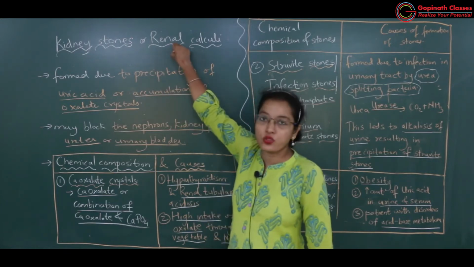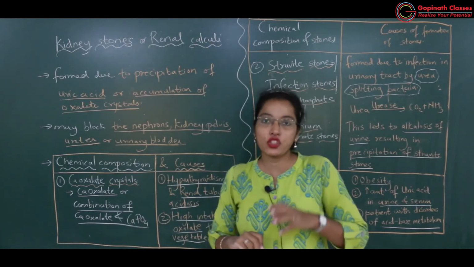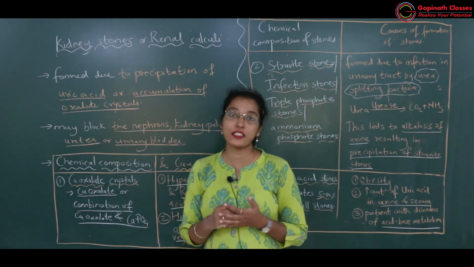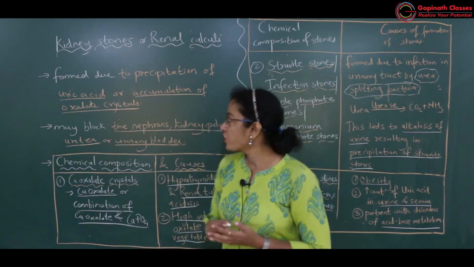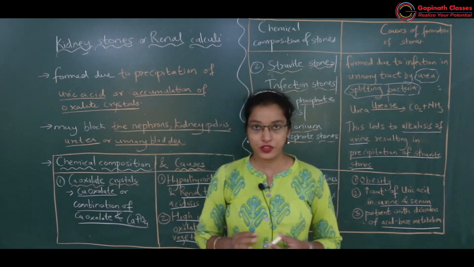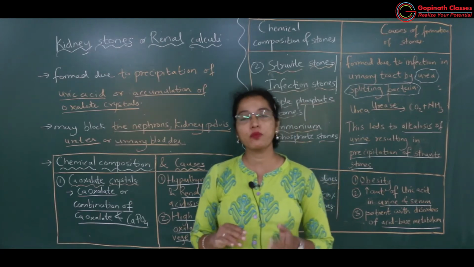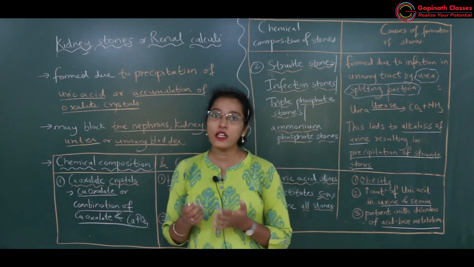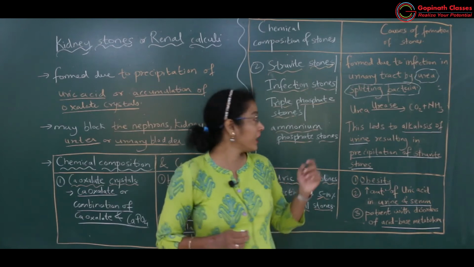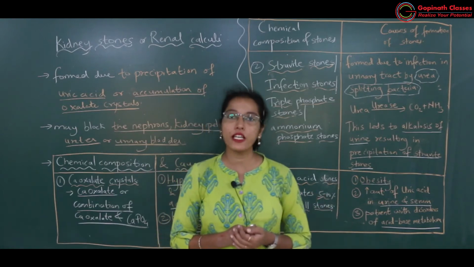किडनी का वर्ड दूसरा नाम क्या है? रीनल. Stones means there is hardening and precipitation of certain chemicals in the urinary tract or else excretory system of man. Okay, so these kidney stones or else renal calculi, these are of different types. They can be of calcium oxalate, or they can be in combination of calcium oxalate and calcium phosphate, or they can be made up of ammonium phosphate, and else they can be made up of uric acid stones.